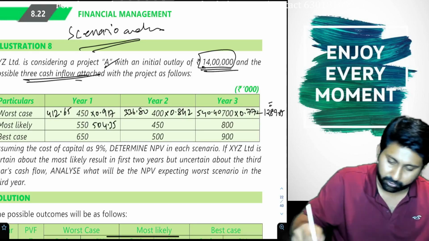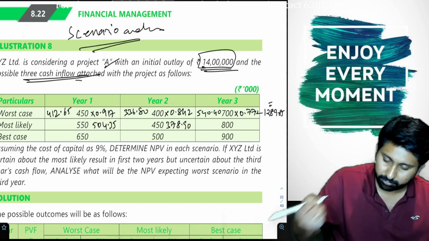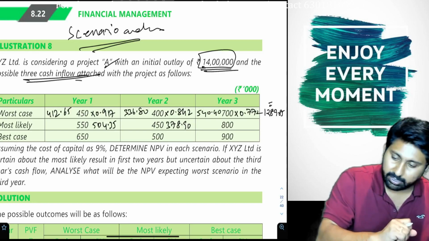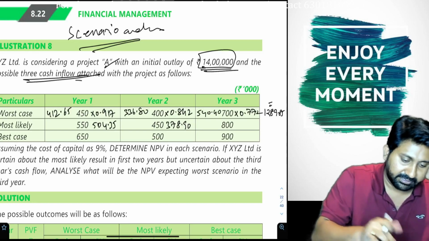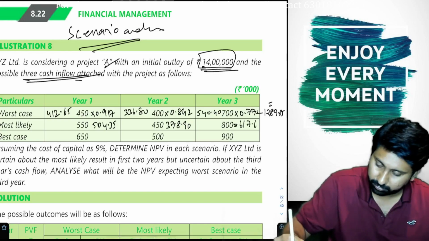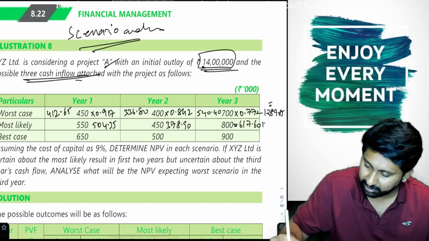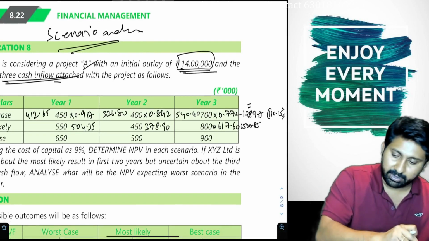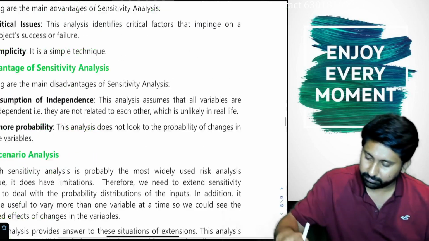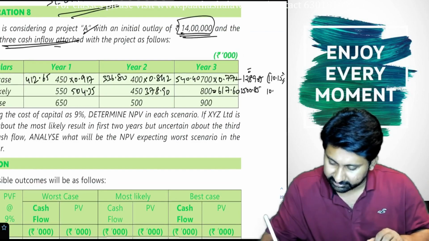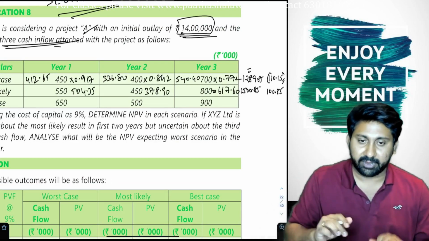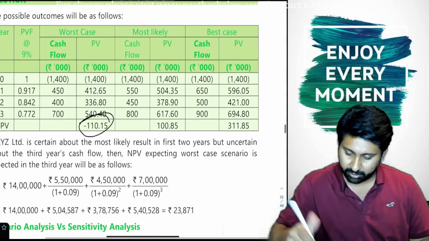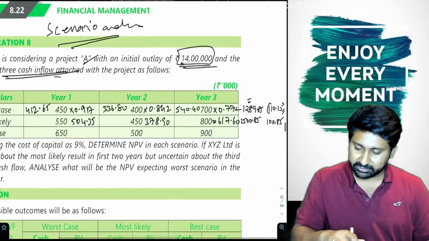450 into 0.842, 800 into 0.772, 1500.85. 1500.85 minus 1400. Okay. Answer is 100.85. Next, third scenario.